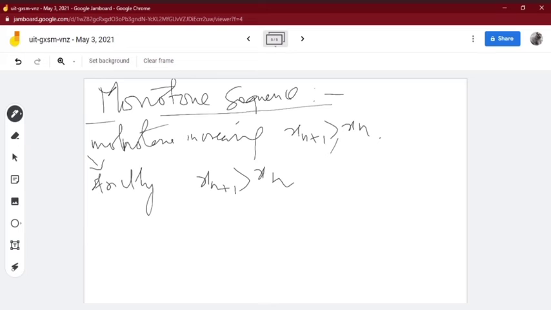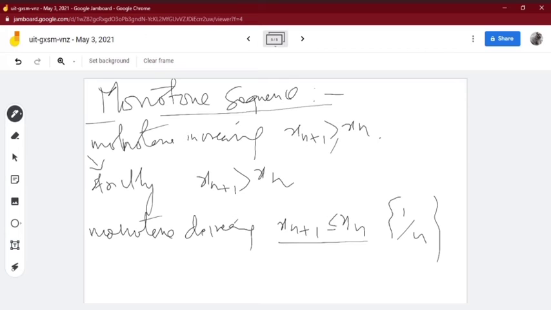Similarly, monotonic decreasing, that is x(n+1) is less than or equal to x(n): the first one is greater than the second, the second is greater than the third, the third is greater than the fourth. In this case the harmonic series 1 by n is monotonic decreasing, and sometimes it is strictly also. Then x(n+1) is strictly less than x(n). So this harmonic series is also strictly monotonic decreasing.